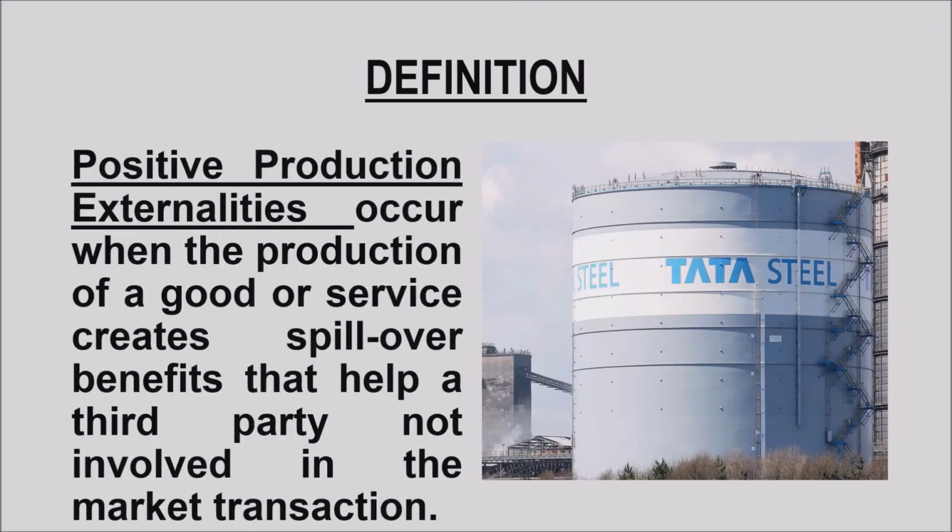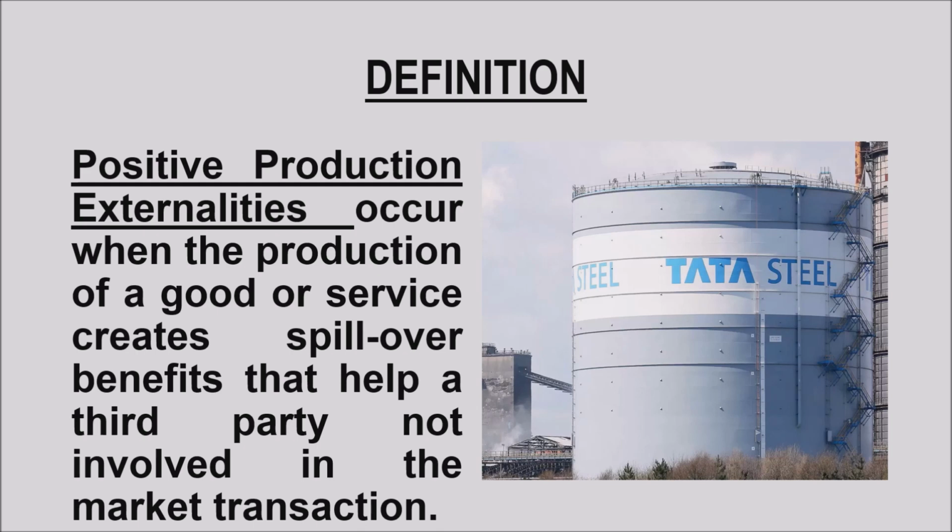Now let's move on to positive production externalities, which occurs when the production of a good or service creates spillover benefits that help a third party not involved in the market transaction. Suppose a factory is set up in a remote location. To mobilize raw material efficiently, the factory builds roads and housing projects for its employees. Suddenly, this remote location gets a facelift and the surrounding area benefits from its production.